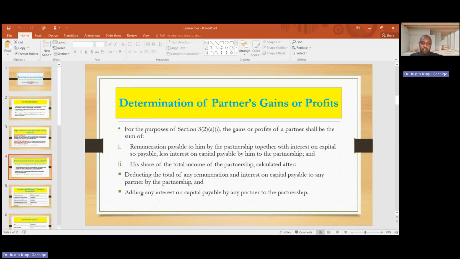His share of total income of the partnership, calculated after deducting the total of any remuneration and interest on capital payable to any partner by the partnership and adding any interest on capital payable by any partner to the partnership.